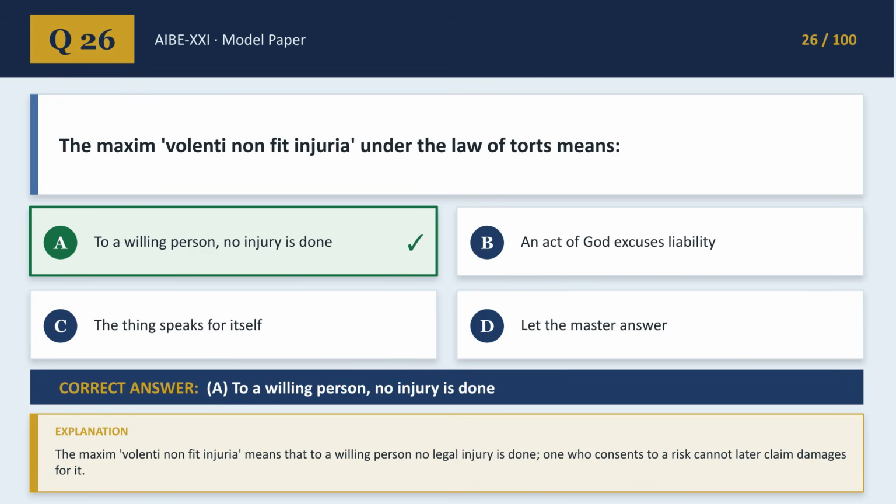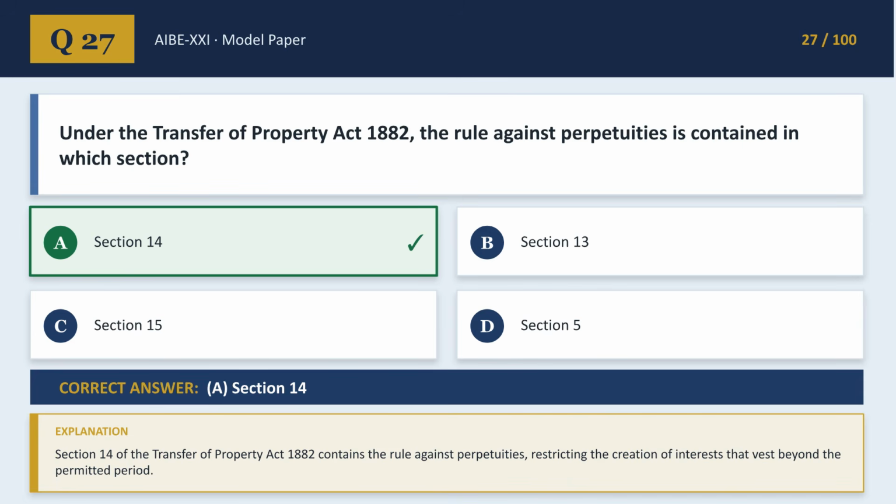Question 26 asks for the meaning of the maxim volenti non fit injuria under the law of torts. The answer is A, to a willing person, no injury is done, meaning consent to risk negates damage claims. Under the Transfer of Property Act 1882, the rule against perpetuities is contained in which section? The correct answer for question 27 is A, Section 14, restricting the creation of interests that vest beyond the permitted